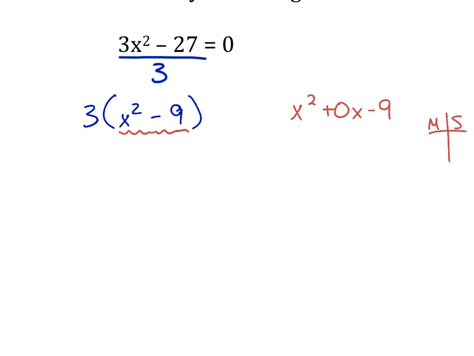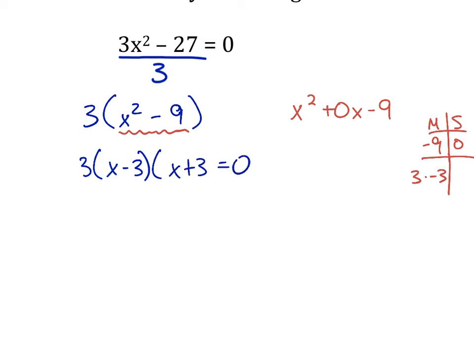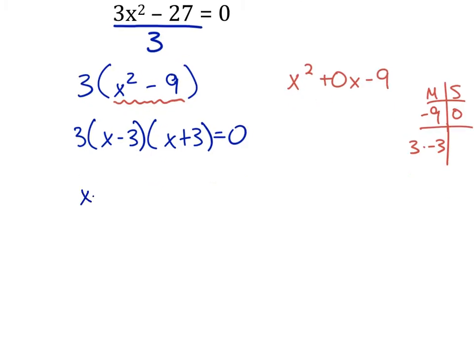So MS, all right, so it's negative 9 and 0. They multiply to be negative 9 and add up to be 0. What two numbers do this? 3 and negative 3. Okay? And so this thing factors into x minus 3 and x plus 3 equals 0. And then, of course, we set each equal to 0. So x minus 3 equals 0, x plus 3 equals 0. x equals 3, x equals negative 3.